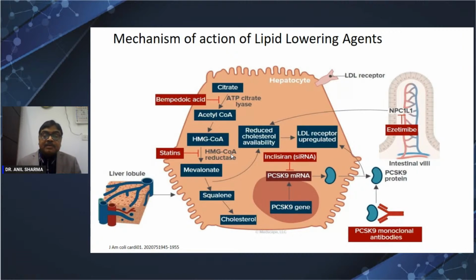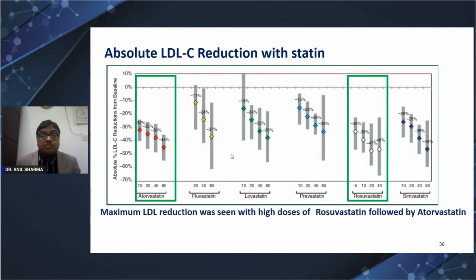A PCSK9 inhibitor is an antibody which does not allow PCSK9 to act on the LDL receptor. So the receptor is recycled and can remove more LDL. It reduces about 50 to 60%. And inclisiran is a small interfering RNA that does not allow PCSK9 to be formed.